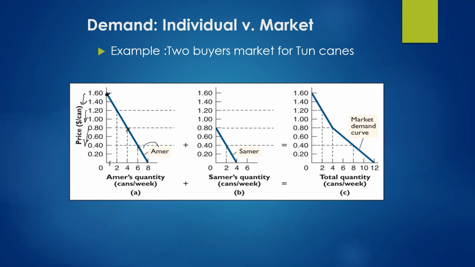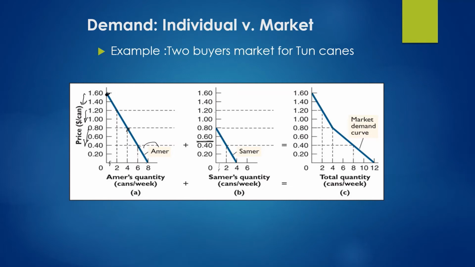Next comes the second individual, who is Samar. Samar is demanding zero quantity when the price is 1.6, 1.4, 1.2, until the price falls down to 0.6. So when price decreases to 60 cents or $0.6, then Samar starts to buy tuna cans, and at this price of $0.6, he is buying one can.